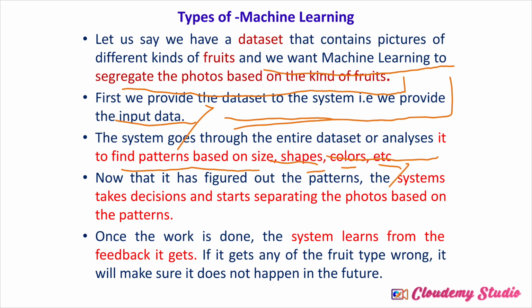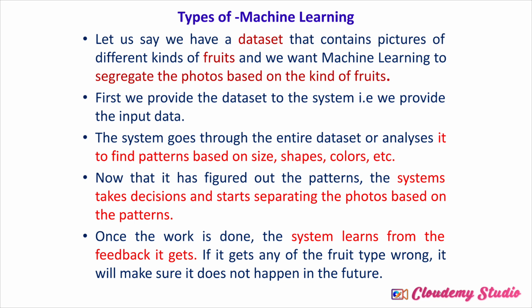So first of all the machine finds the pattern based on the size of the image, the shape, size, color and several things present in that labeled data. Next, now that it has figured out the pattern, the system takes a decision and starts separating the photos based on the pattern. So now the system has been fed with several things like size, shape, color. Now the system takes the decision and starts segregating the photos based on the pattern. Once the work is done, the system learns from the feedback it gets. So if it gets any of the fruit types wrong, it will make sure it does not happen in future.